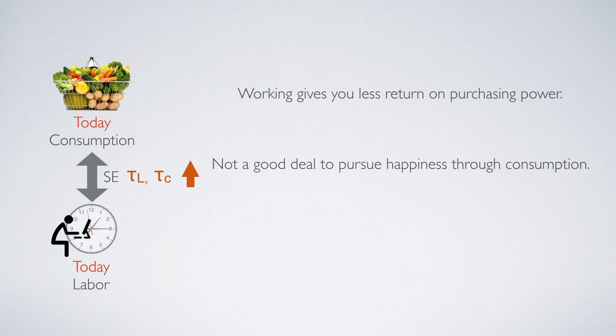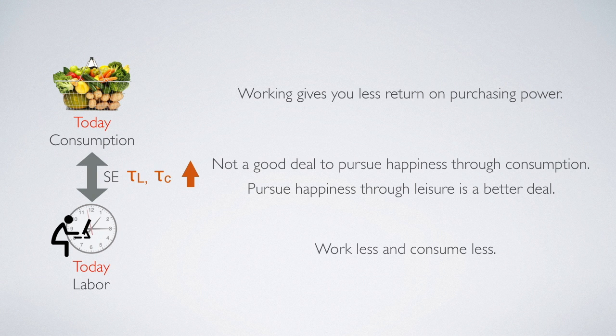Therefore, it will not be a good deal to pursue happiness through consumption, because to gain consumption, you have to work harder, but now working harder does not give you that much basket to consume. Therefore, you would try to pursue happiness through leisure now instead of working hard to consume, because leisure is a better deal now. At the end, household would choose to work less and consume less.